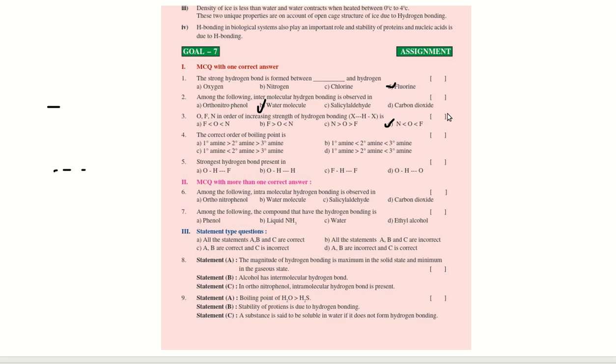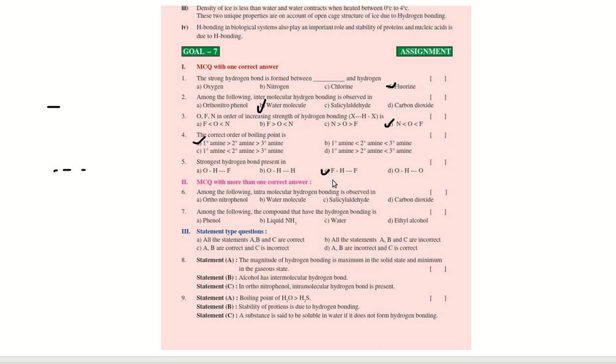Correct order of boiling point is first A is correct. Okay, primary amine is greater than secondary amine is greater than tertiary amine. So option is A. Next, strongest bond present in C. Okay, F is having, sorry, it's really by mistake. Yeah. Now, so answer is going to be C. So F is having full bond and it is having partial bond.